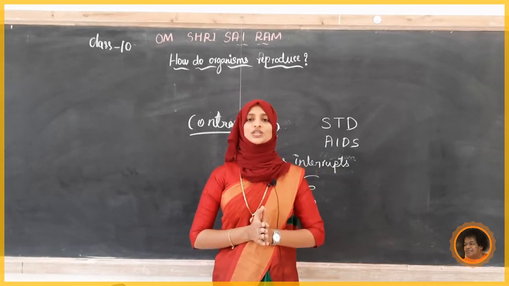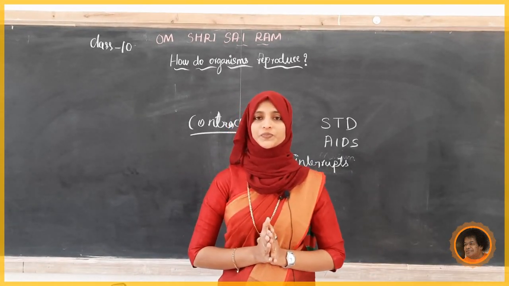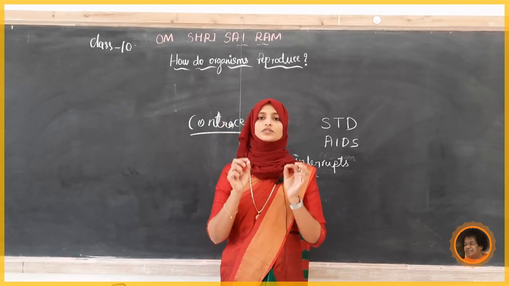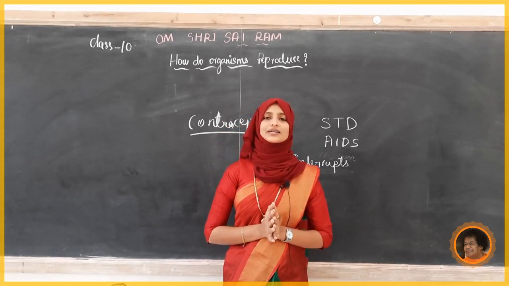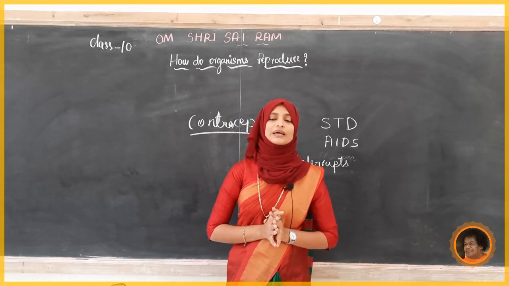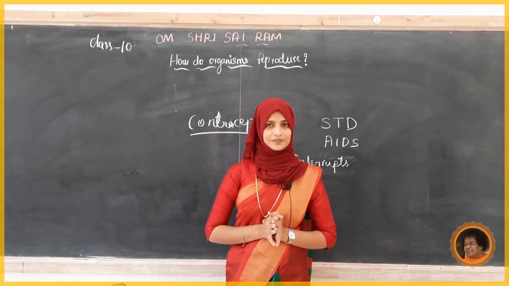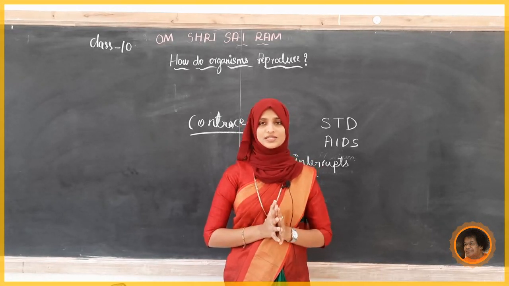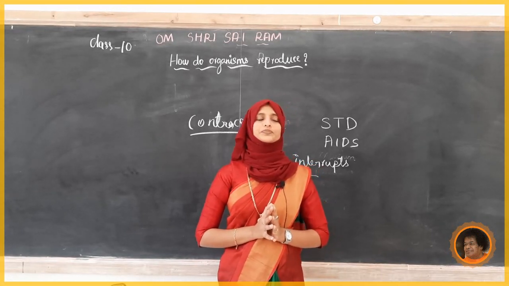So write down the questions. First question: draw a neat labelled diagram of the female reproductive system and describe it.